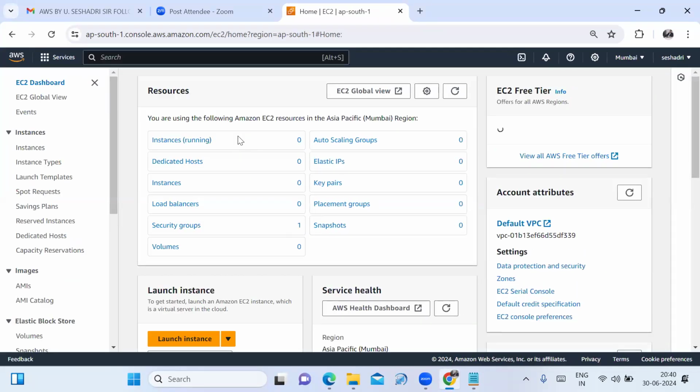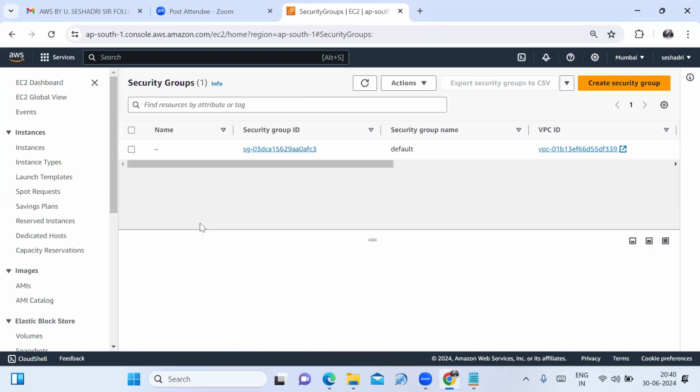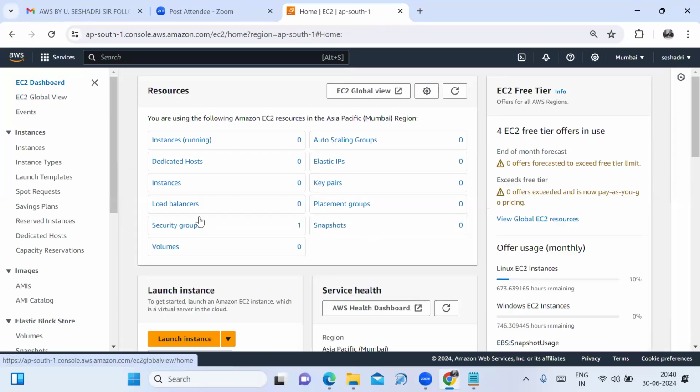See friends, how many instances are running? Zero. How many key pairs are there? Zero. How many security groups are there? One security group is there, that's the default security group. How many volumes are there? Zero. Now in today's session, I launch and connect the Ubuntu server.